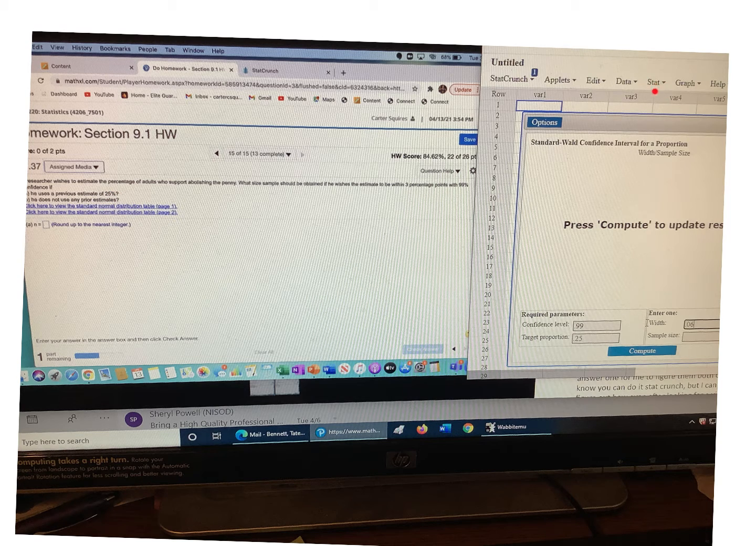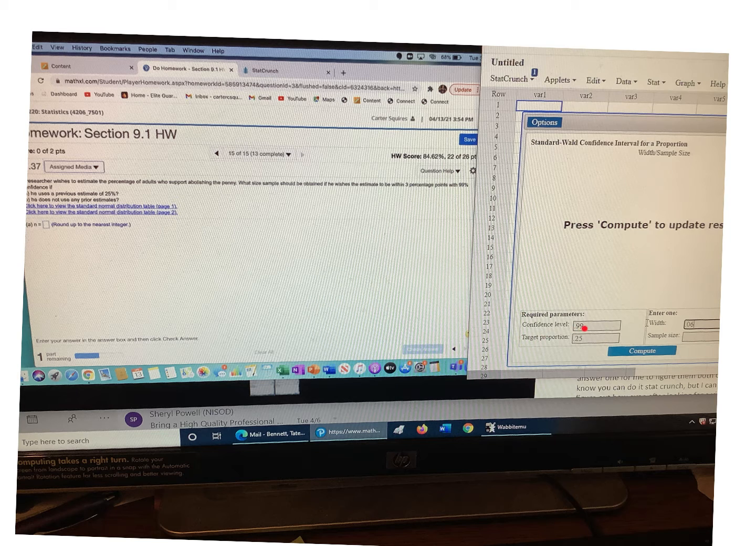So, if you go to that one page I mentioned, it gives you directions. You click on Stat, and then you go down to Proportion Stat, one sample, and you go to the width. So go Stat, Proportion Stat, one sample, and you want the width, and this pops up.